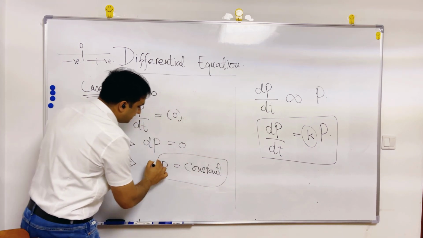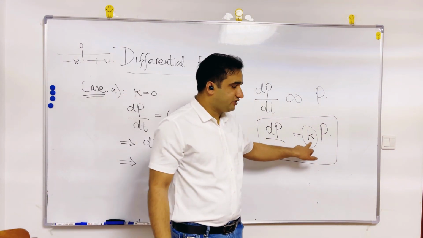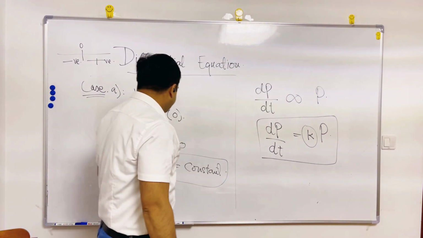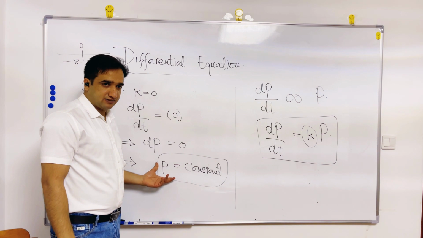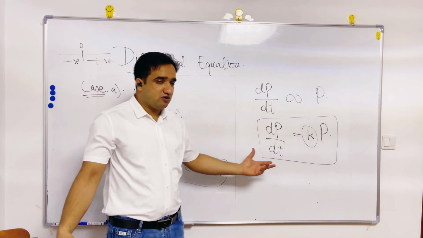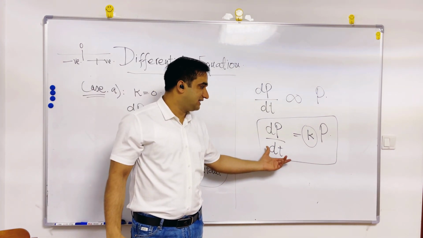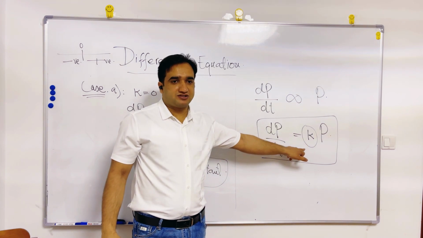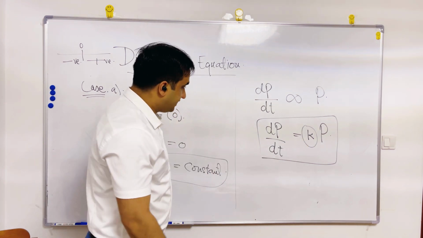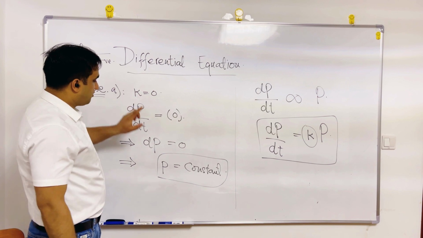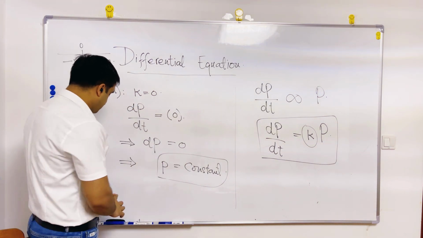So if the value of k is 0, then there is no change in the population. There is no concept of population growth or decline because the constant k is 0. So, if k is 0, there is no change.